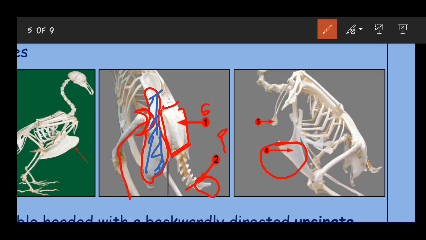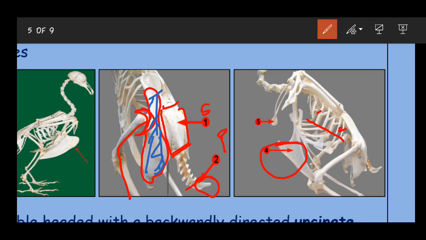Actually the ribs are double-headed. The double heads cannot be seen in this diagram, but you can see the uncinate process. These backwardly directed spines, this row of spines, are called the uncinate process.